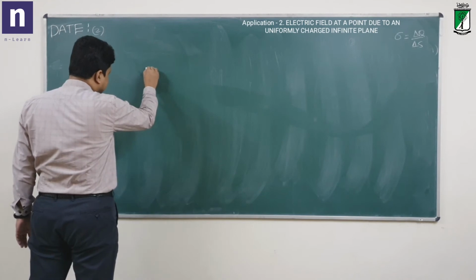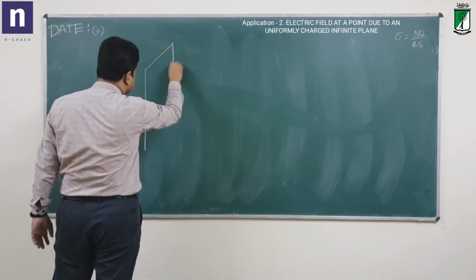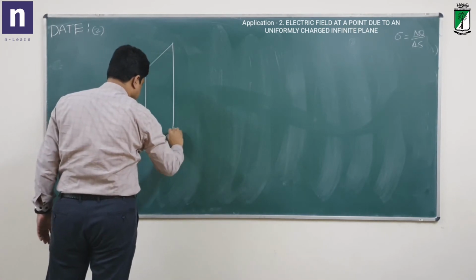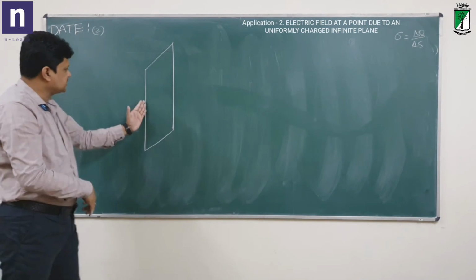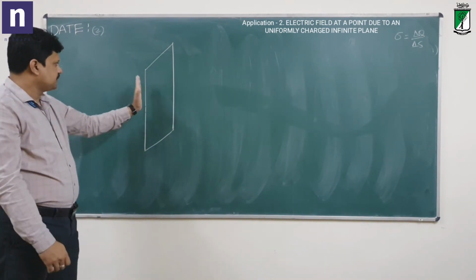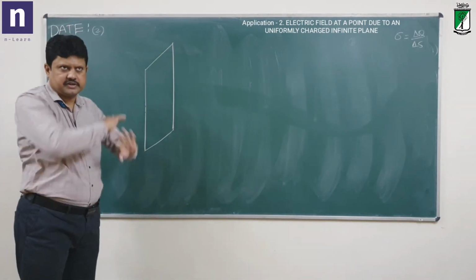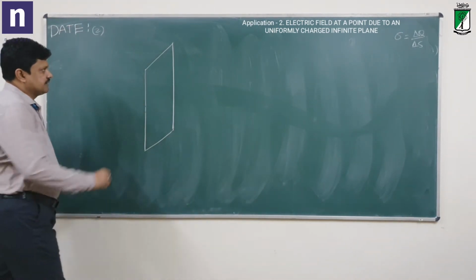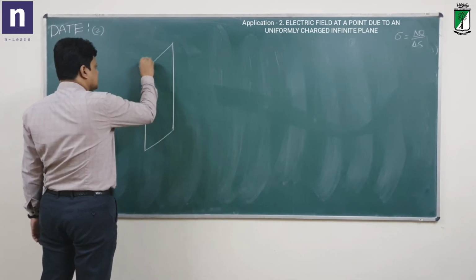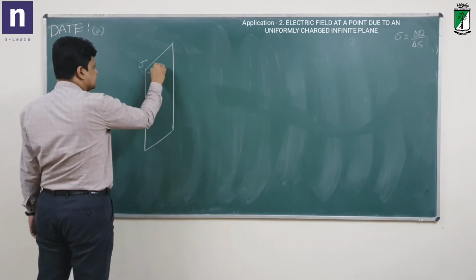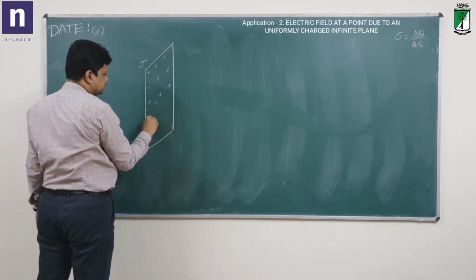So I will take here a big plane surface. This is infinitely big. Let us assume that it is infinitely extended in all directions. So it is perpendicular to the board. It is infinitely long this way, that way, above, below, everywhere. So it's an infinitely big plane. Now I will take the charge distribution to be, say, sigma. I mean there is charge distributed uniformly on this surface.